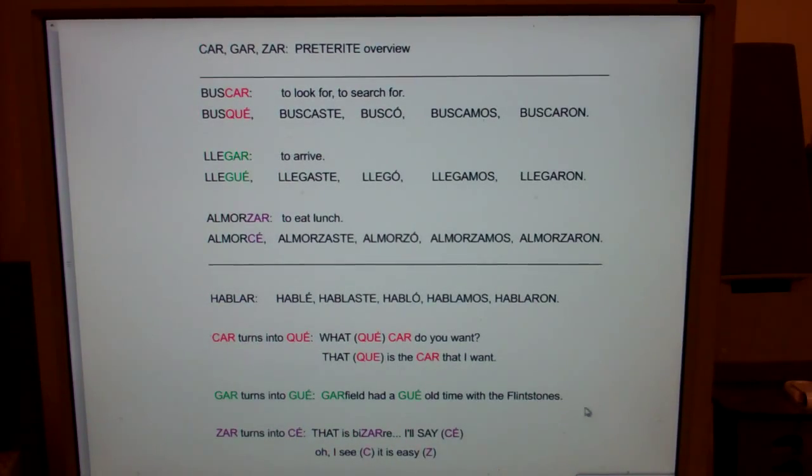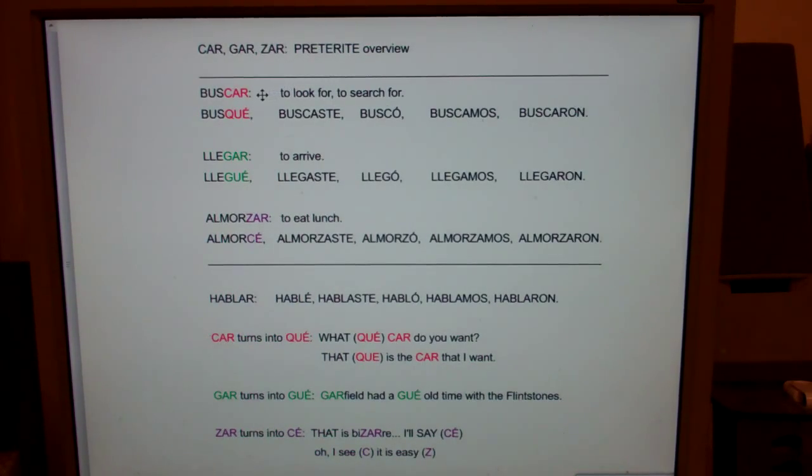Let's take a look at a group of verbs that I call GAR ZAR verbs. These are verbs that end in CAR, GAR, ZAR, like buscar ends in car, llegar ends in gar, and almorzar ends in zar, or alcanzar. So again, when I talk about GAR ZAR verbs, I'm talking about verbs that end in CAR, GAR, ZAR.